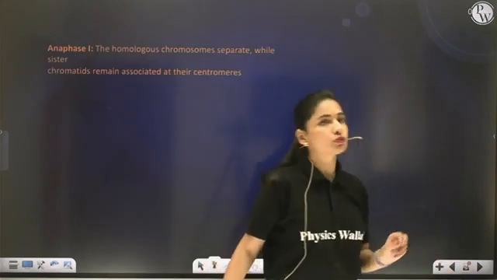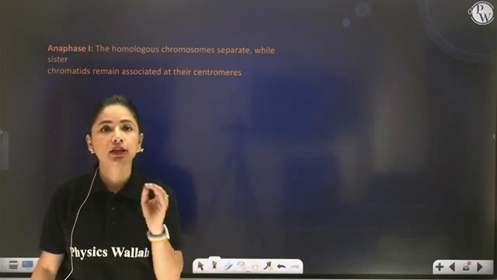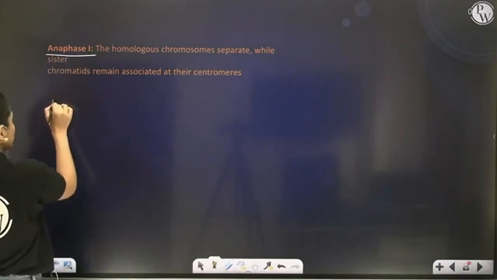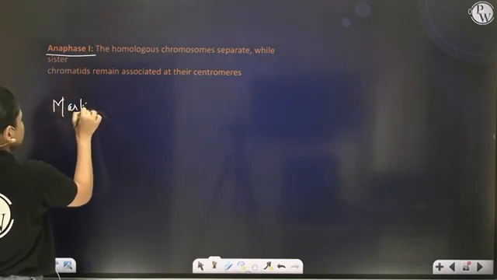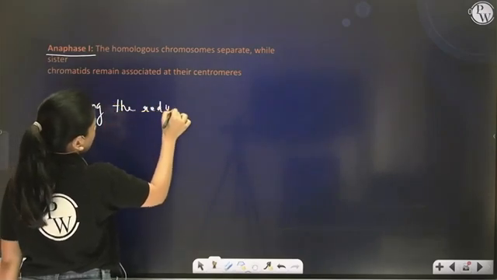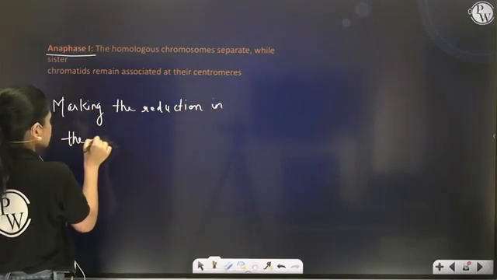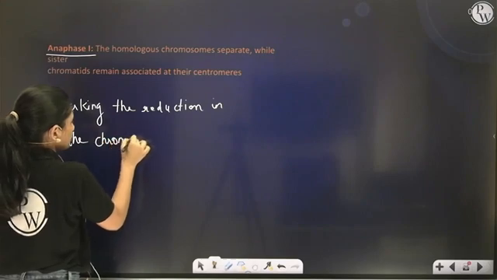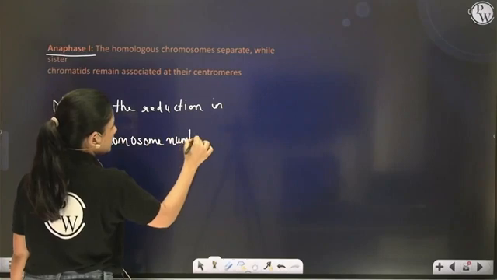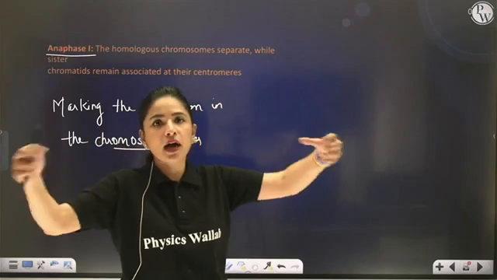So anaphase 1 of meiosis I is actually marking the reduction in the total chromosome number. Correct? How? By separating the paired homologous chromosomes apart from each other.